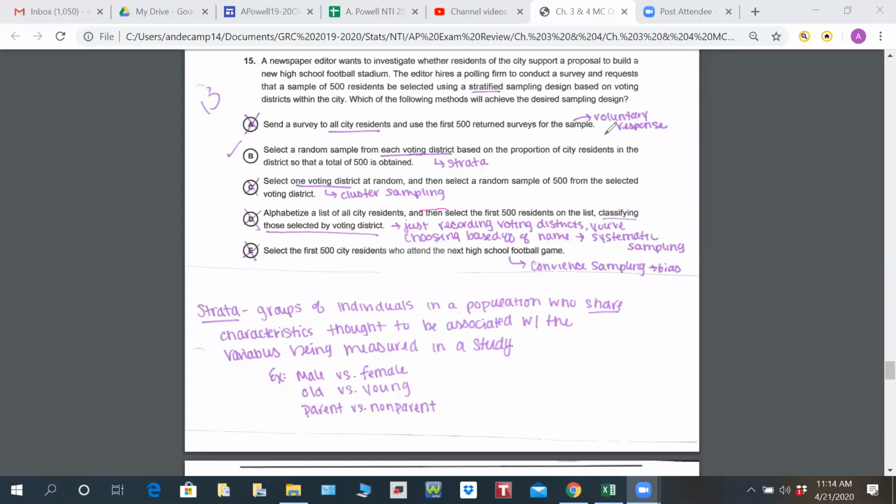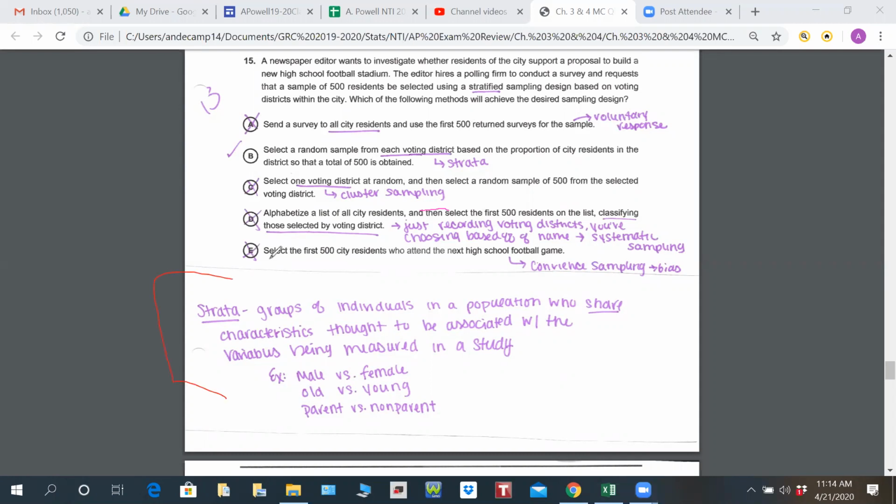All right, our next question is about trying to figure out if residents in a city want to support building a new high school football stadium. They hire a polling firm to conduct a survey and request a sample of 500 residents to be selected using a stratified sampling design. So when we're doing stratified sampling design, as soon as you see one of those vocab words, think about what it means. So down here, I've kind of explained it.